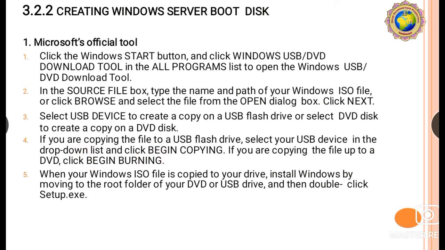Then, when your Windows ISO file is copied to your device, install Windows by moving to the root folder of your DVD or USB drive and then double click setup.exe.